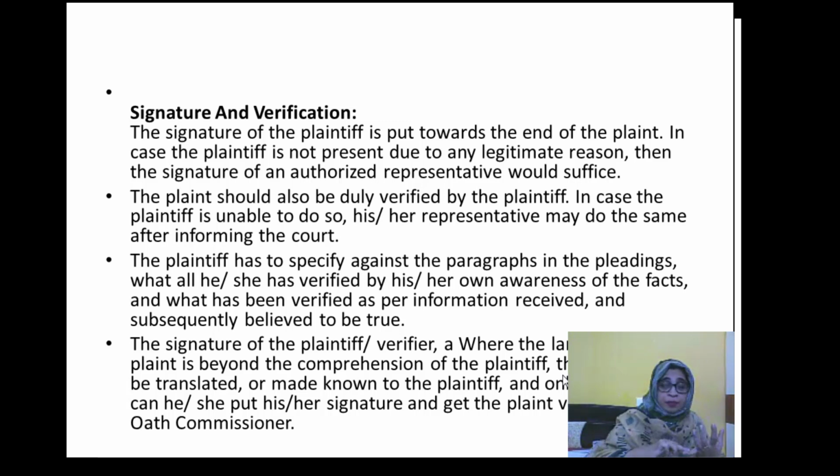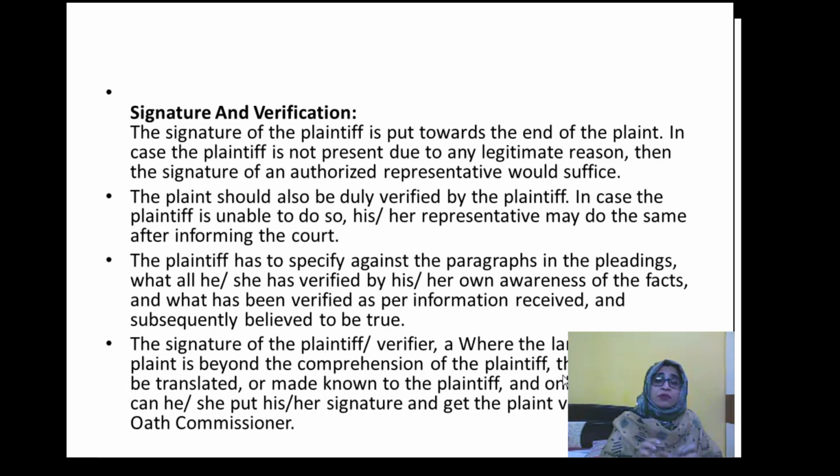Suppose the plaintiff is not present at that time and there is a legitimate reason; in such a situation, any authorized person can do the signature. Similarly, if the plaint is not verified by the plaintiff, then with the permission of the court, another representative can also verify the plaint and the information given in it. But this has to be done with the permission of the court.